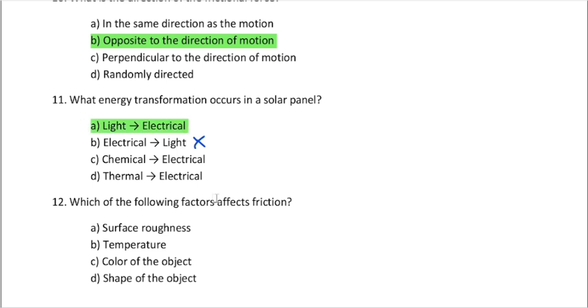You might think it may be thermal energy. No, it's not thermal energy. Maybe think about this example. Sometimes you have calculators with solar power, a solar cell, right?